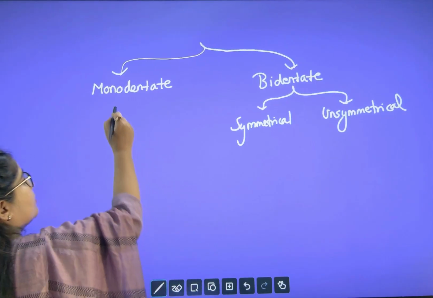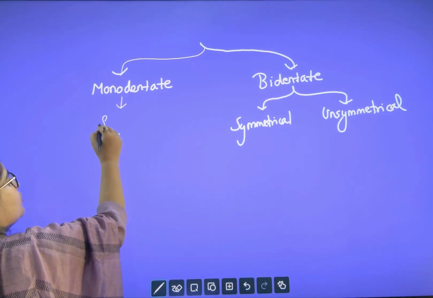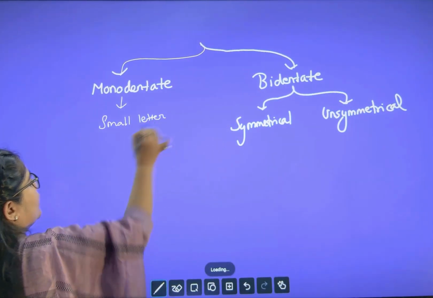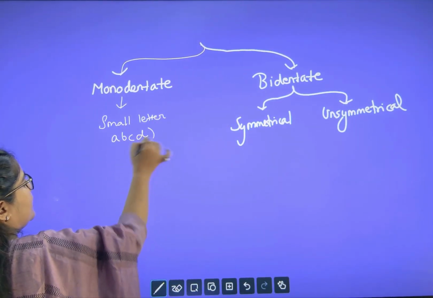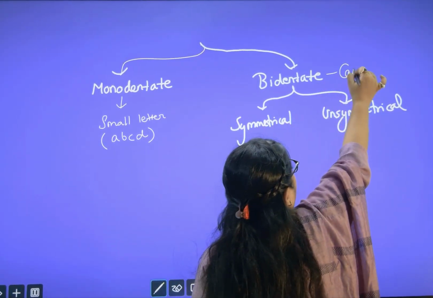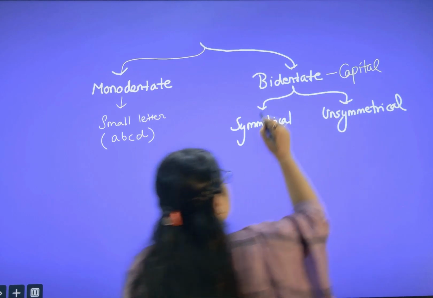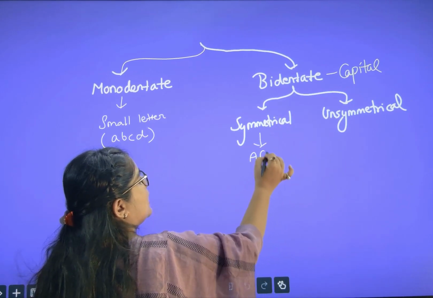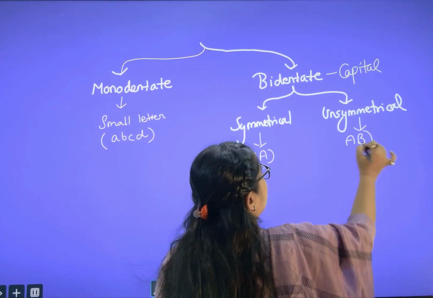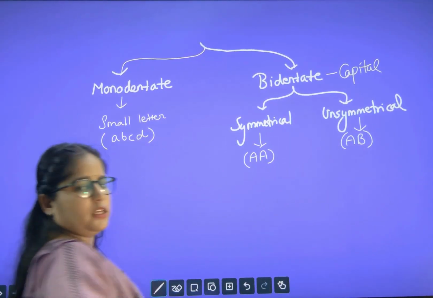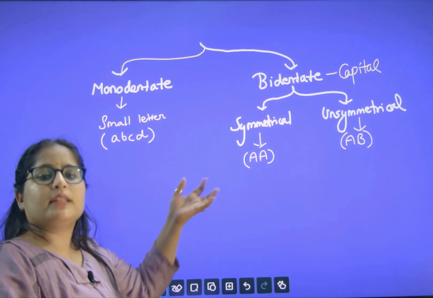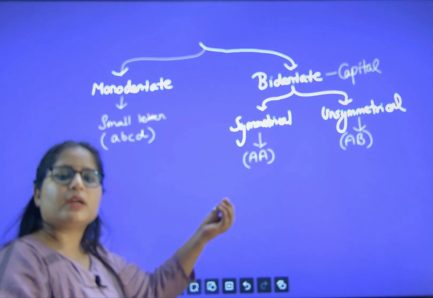Remember, monodentate I will represent by small letters, like a, b, c, d. Bidentate I will represent by capital letters. Symmetrical I will represent by the same capital letter twice, and unsymmetrical by two different capital letters. These representations are very important. If you know the representation, only then can you understand and solve the question.